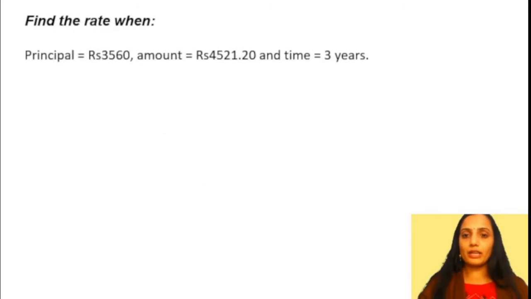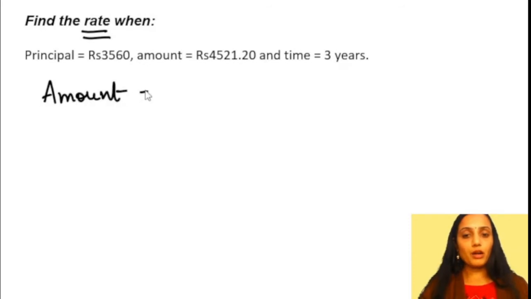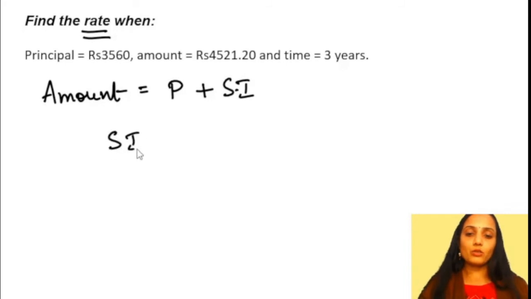Okay, in the next question, we are given the amount, the principal and the time. Now we need to find out what is the rate of interest. Here amount, if you remember, is principal plus the simple interest that we get. So simple interest is going to be amount minus the principal.